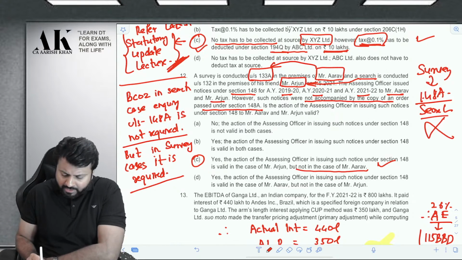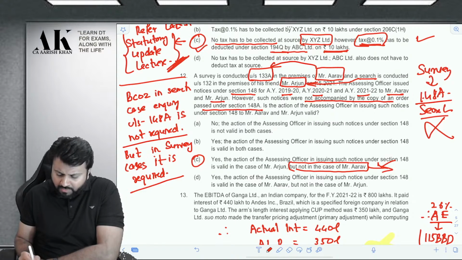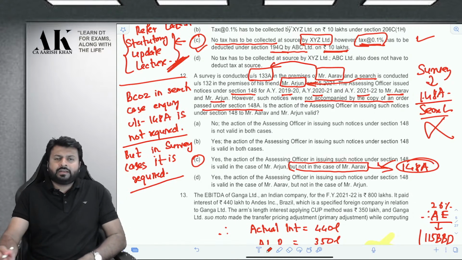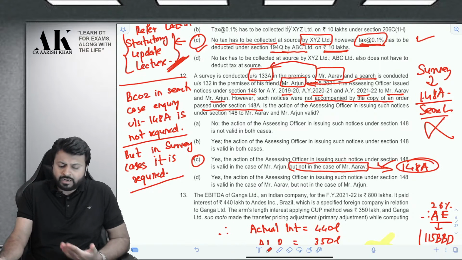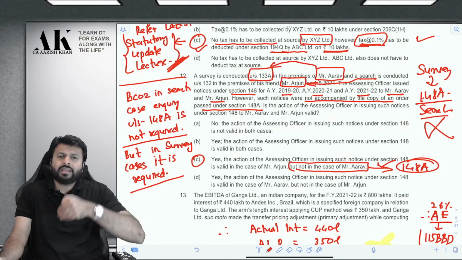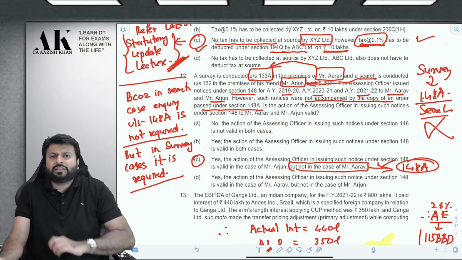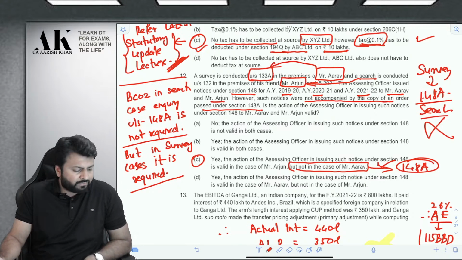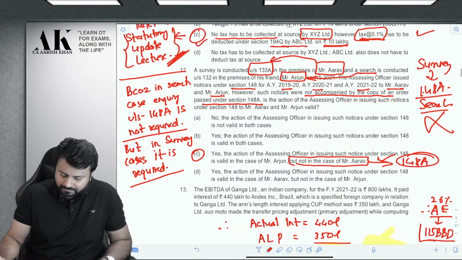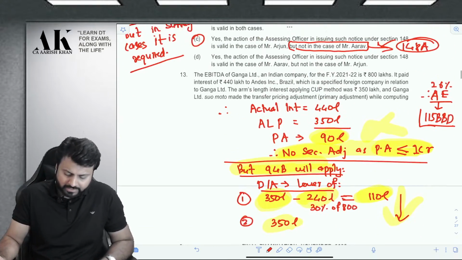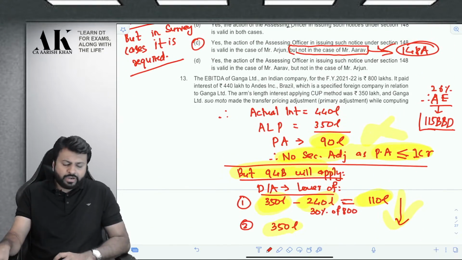not in the case of Aarav, because in case of Aarav, the department should have passed an order under 148A and done an inquiry, because in case of Aarav, there is a survey, and in case of survey, you have to conduct an inquiry. That is a precondition to issue notice under 148. Is it clear to all of you? I hope it is clear to all of you. Yes. Let's go ahead with the next question.